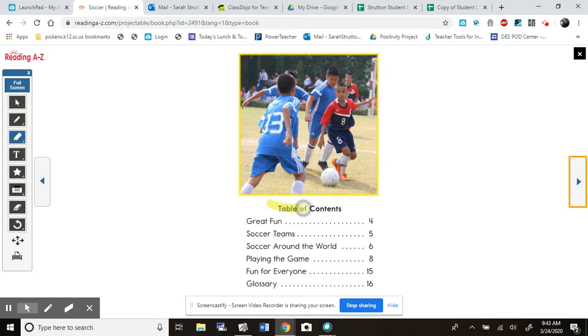Here's our table of contents. That's where you're going to find all the headings and all the information that you're going to read about. So, like soccer around the world, it's going to be on page 6.